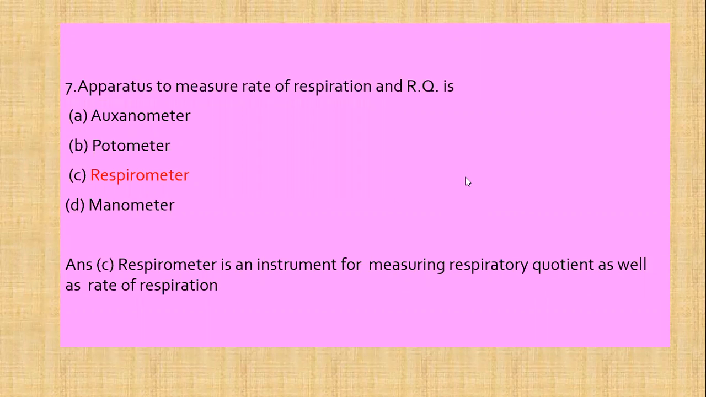Next question is, the apparatus to measure the rate of respiration and RQ is: first oxynometer, second potometer, third respirometer, and fourth manometer. Now we know that the respirometer is an instrument for measuring the respiratory quotient as well as the rate of respiration, and RQ represents the respiratory quotient. So the apparatus used for measuring the rate of respiration and respiratory quotient is the respirometer.